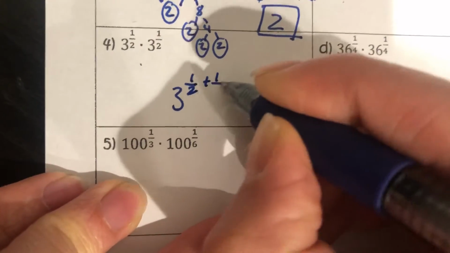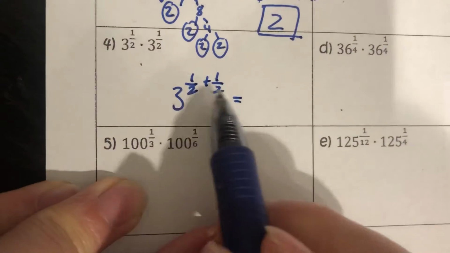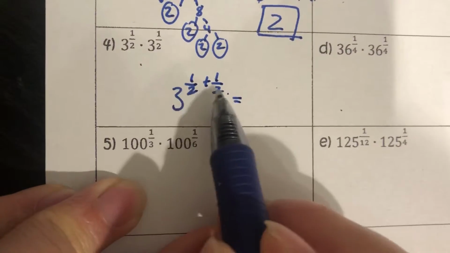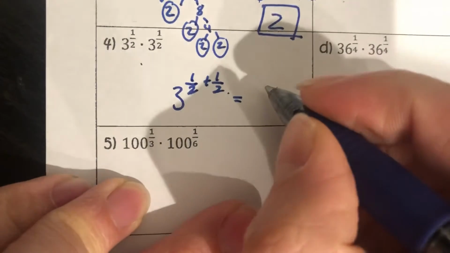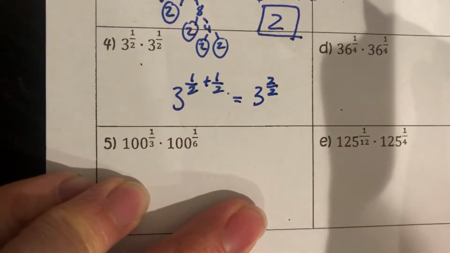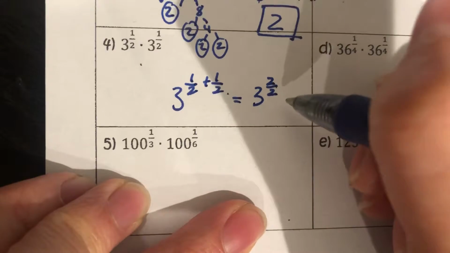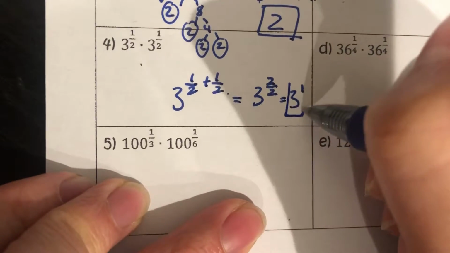So 1/2 plus 1/2. When adding exponents, I need to make sure they have the same denominator, 2 and 2. That's good, that means I can just add on top. So 1 plus 1 is 2, so 3 to the 2 over 2. 2 over 2 is just 1. So I have 3 to the 1, or just 3.